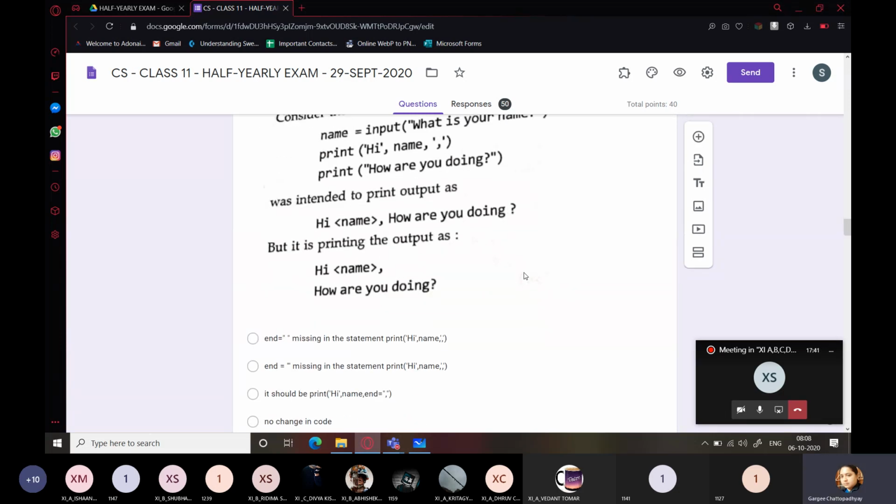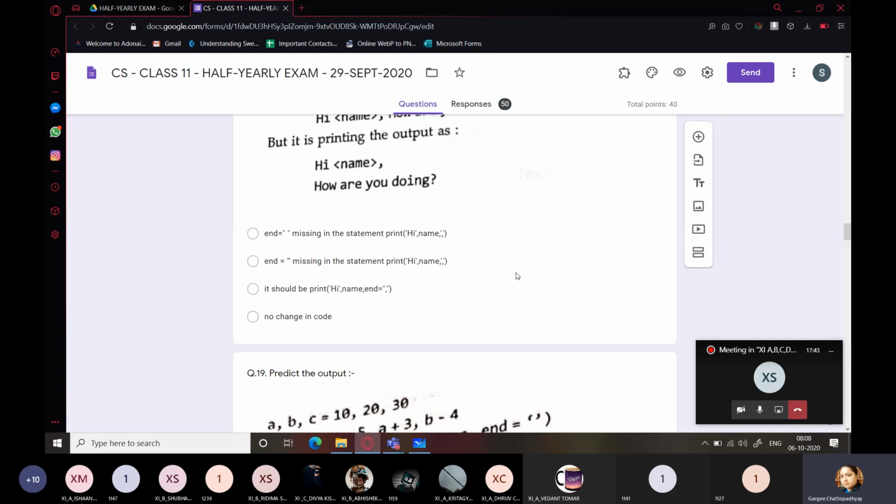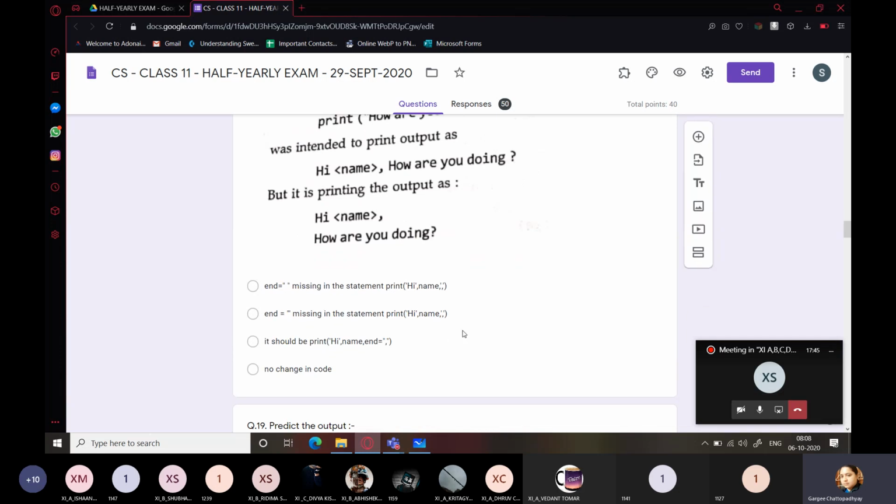So what should we do for this? Which option should you choose for this? Ma'am, third one. Yes, third option. Hi, name, end equals comma. Take a look at this. Someone asked me that end equals space will also work.